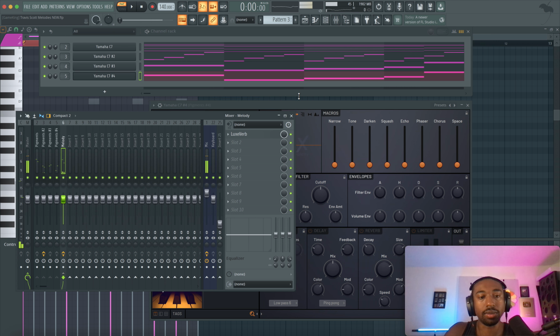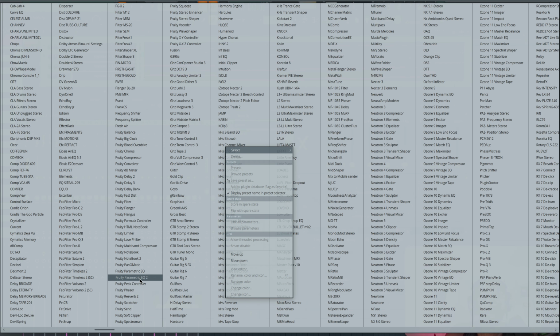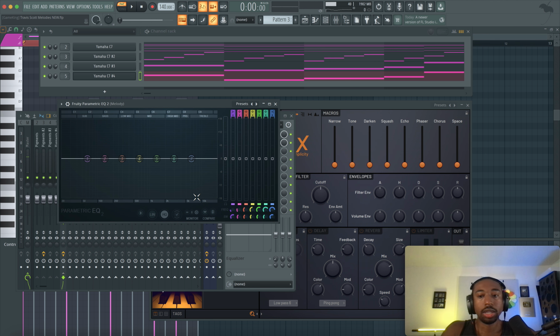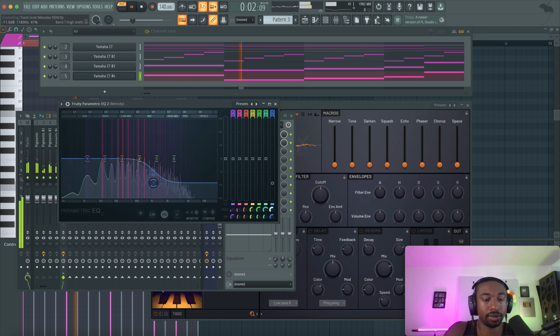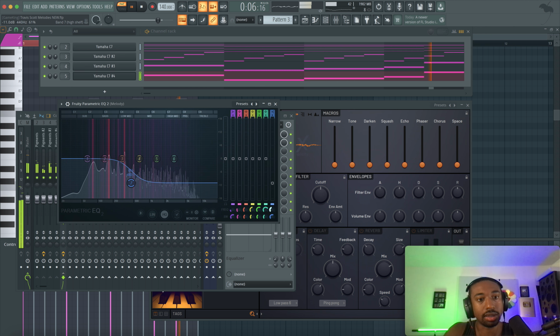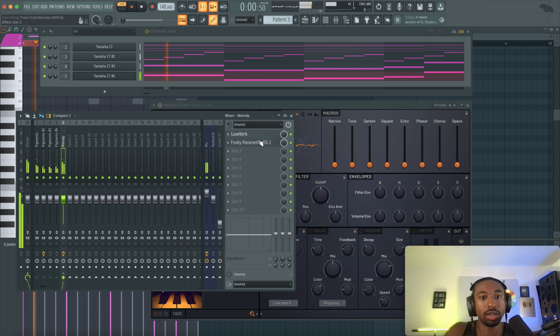Now another kind of, what's the word? I guess identifier. That's not the exact word I'm looking for. Trait. Another trait of dark melodies is to simply cut out the high frequencies. Because if darkness is a low frequency, then we're going to get rid of the high frequencies. Now this kind of takes away all the sound, but more of a filter shape associates with darkness as well.